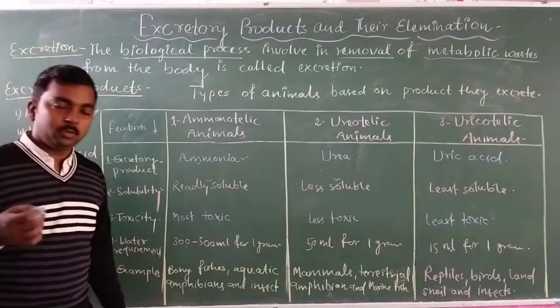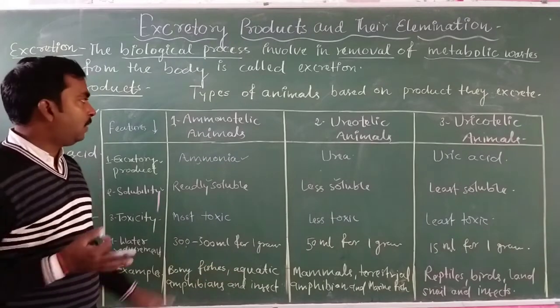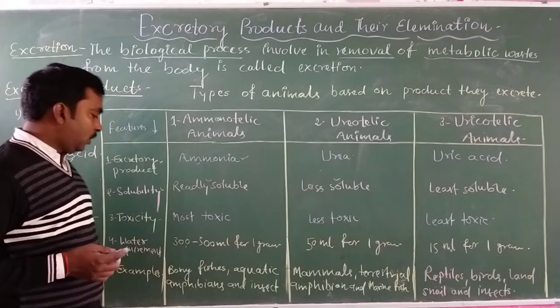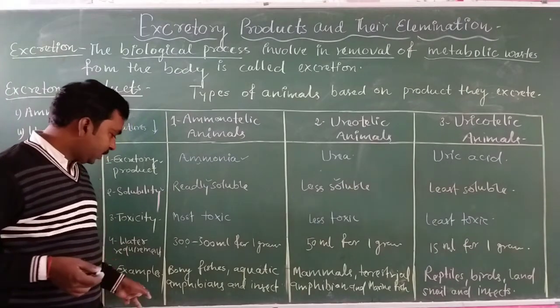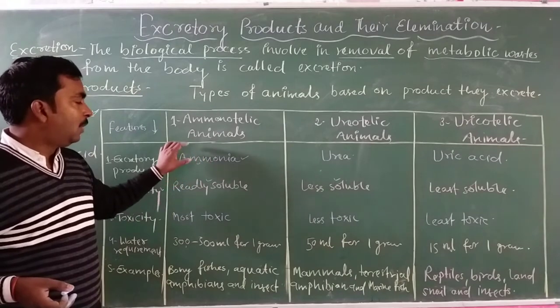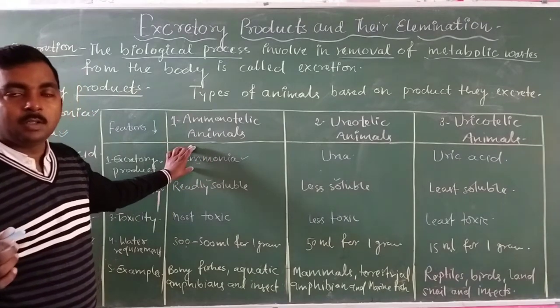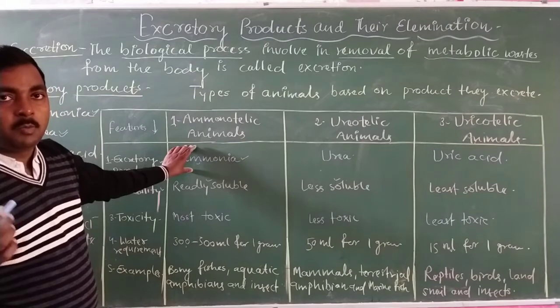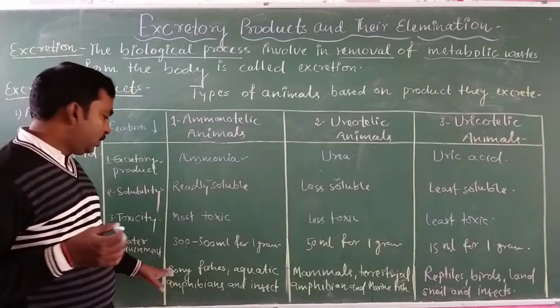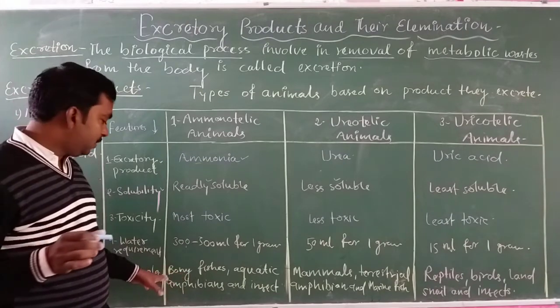And lastly, we also differentiate the examples of the three kinds of animals on the basis of excretory product. As we have discussed earlier, ammonia requires a high quantity of water to be removed, so mostly aquatic animals come in this category.